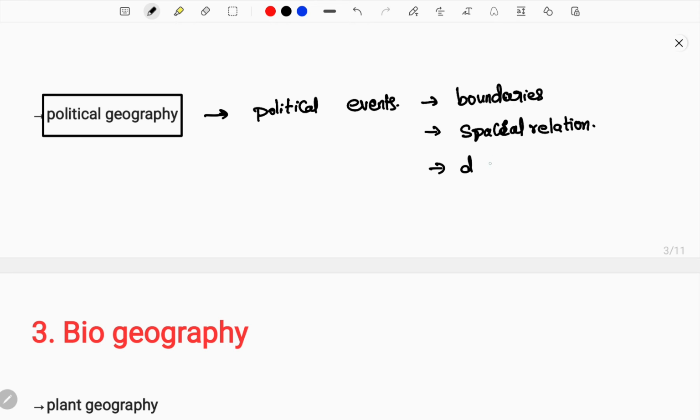One more thing, the political organization. We see MLAs and MPs having different constituencies. Their delimitation is based on geographical extents. So this delimitation of the constituencies is also done through political geography.